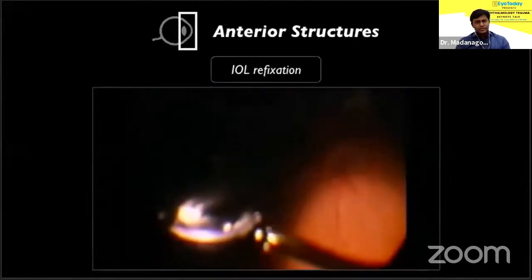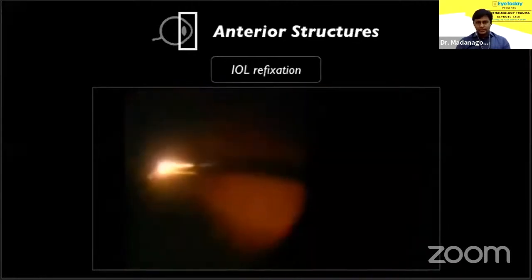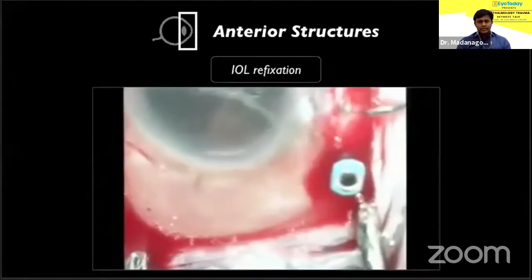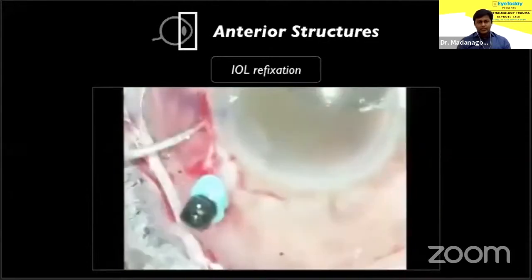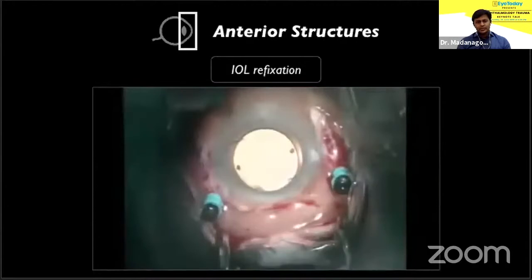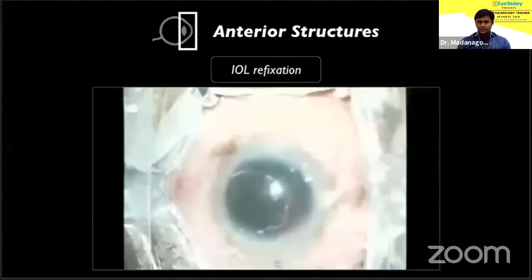A vitreoretinal surgeon is always happy if the IOL in question is a three-piece IOL. Here, I'm simply clearing the vitreous from the haptic. I exteriorize both haptics by grasping with an intraocular forceps. And this three-piece IOL, which was subluxated, is simply converted into an SF IOL very easily.